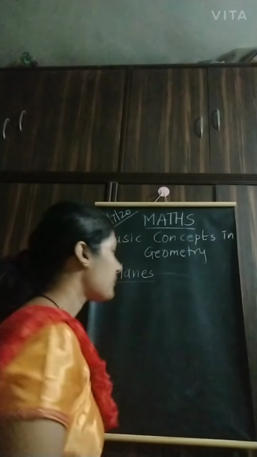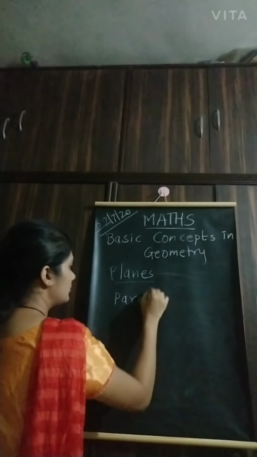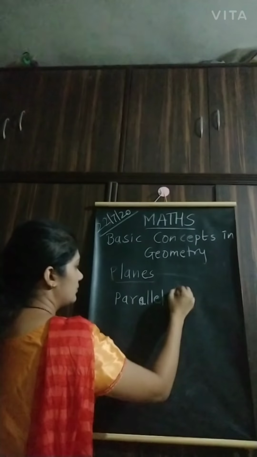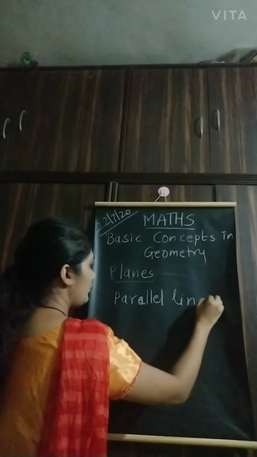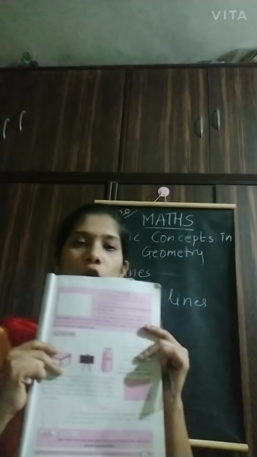After that, parallel lines. Now what are parallel lines? See, if you have observed your book like this, this is your notebook.